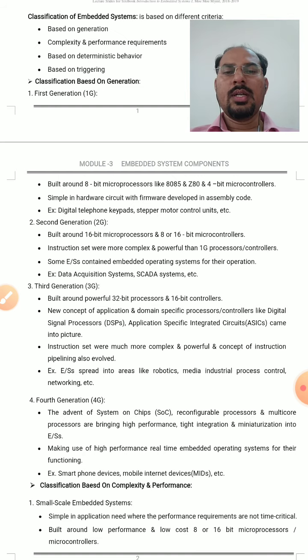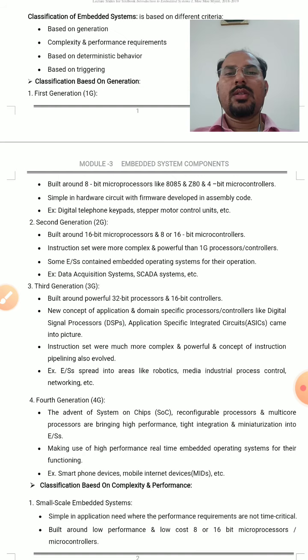Not only SoC, reconfigurable processors have also come in this generation. For example, to increase the speed of any application, we may have to go for two or more processors in a single system. That is called multi-processors, and that concept has also come in this fourth generation. System on chips, reconfigurable processors and multi-core processors give higher performance. They are all built with tight integration, and miniaturization has also come.